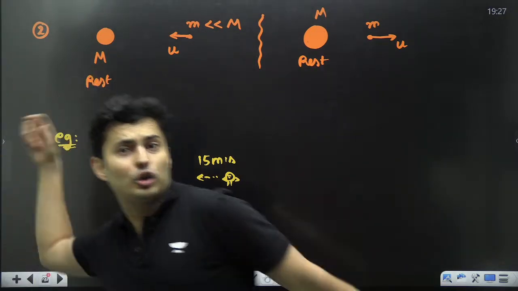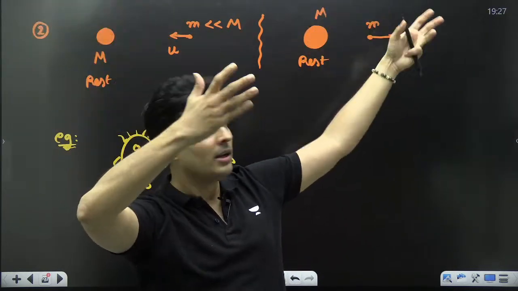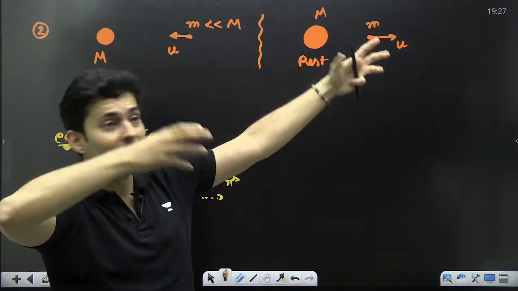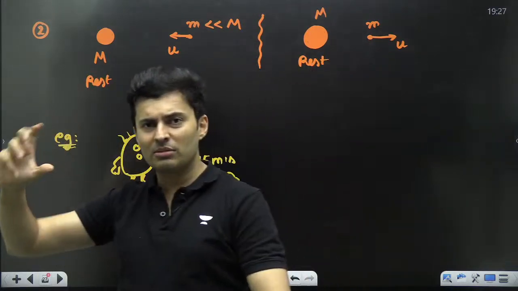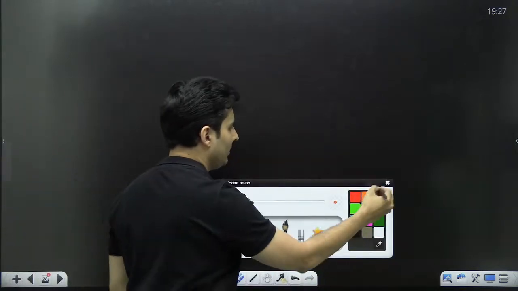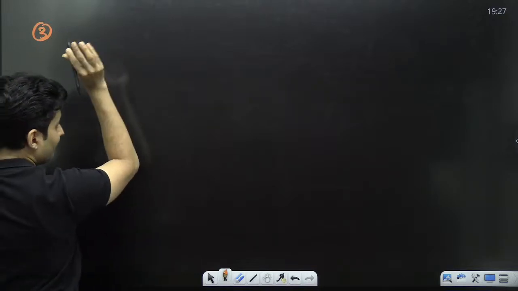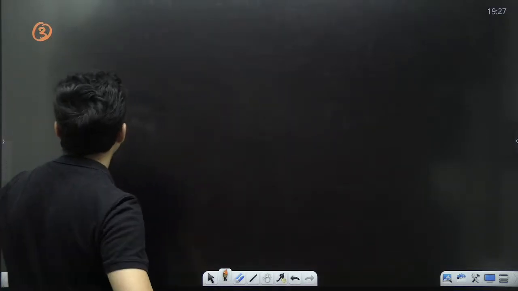Like you take a ball and throw it on a wall. That wall will hardly move. Huge mass. The wall is a part of the building. That ball will come back almost with the same speed. That is exactly this scenario. The next one, the last one, the third one, is this, where